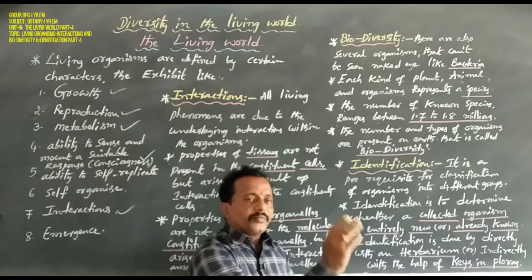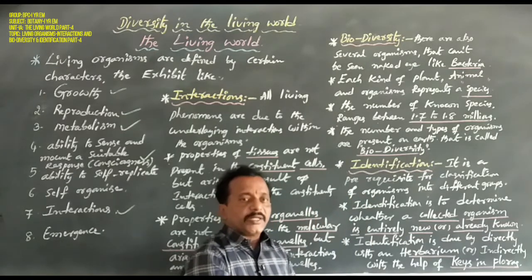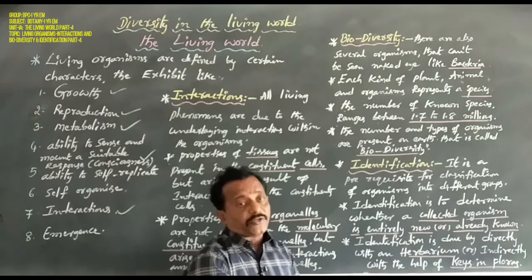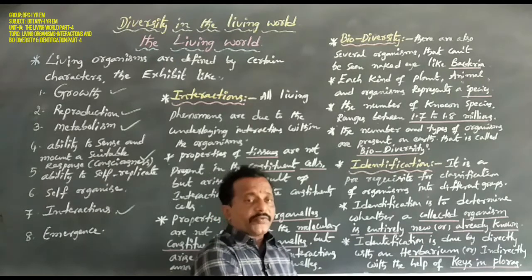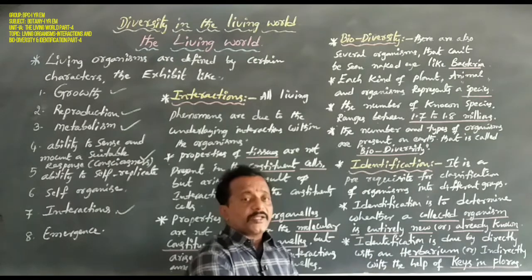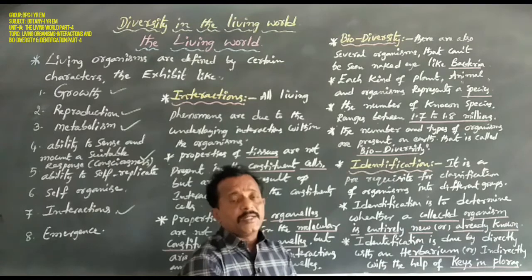Then, to be joined into special categories based on the available characters. Based on the available characters, that is called classification. So classification is given as plant classification, animal classification, and microbial classification.